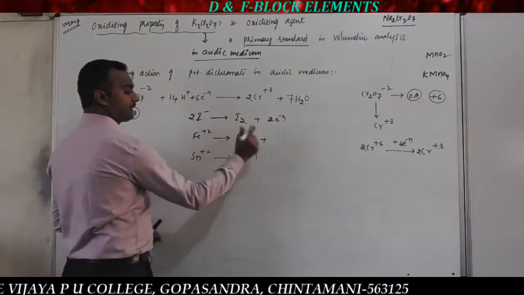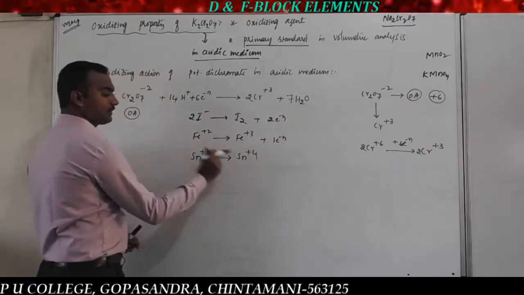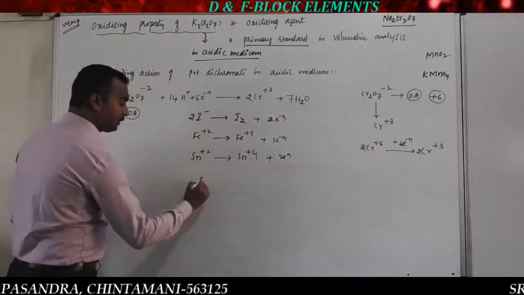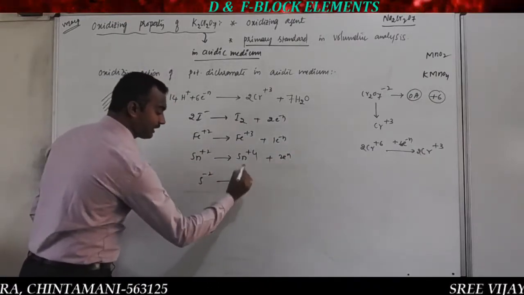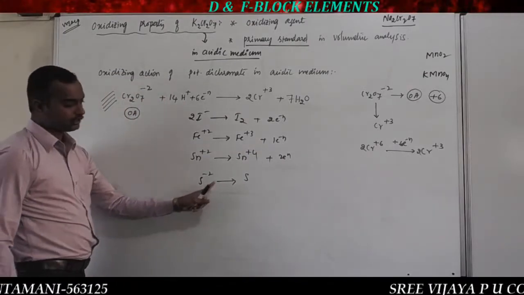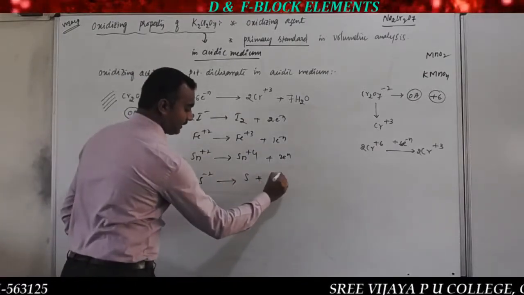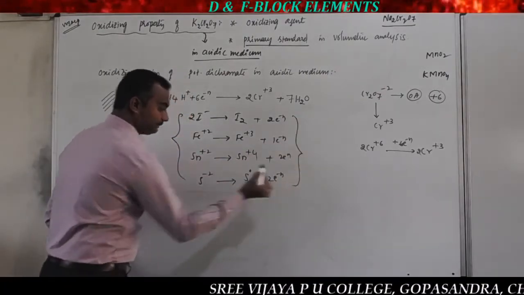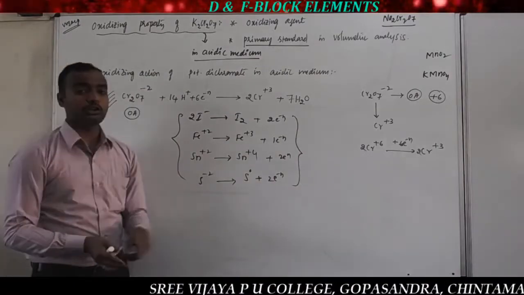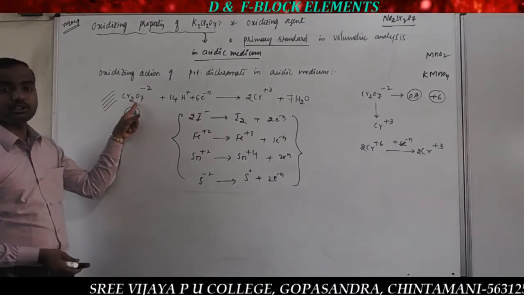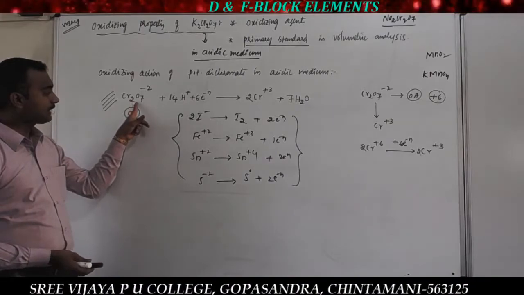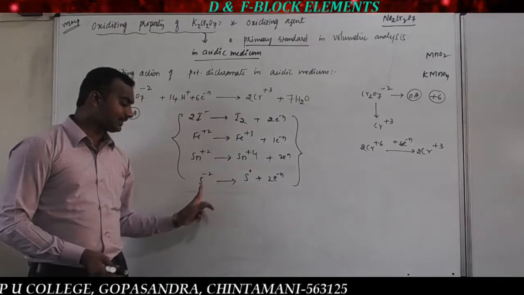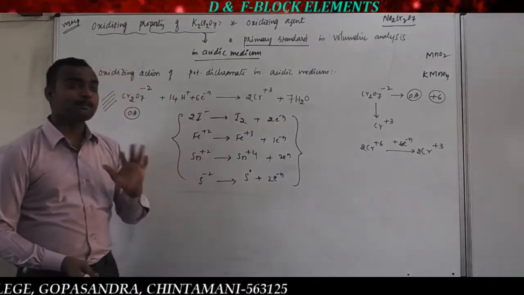Here from Fe+2 to Fe+3, 1 electron is removed. Sn+2 to Sn+4, stannous to stannic, how many electrons? 2 electrons. Similarly, the oxidation of sulfide into sulfur: sulfide S-2 into sulfur, again 2 electrons are lost. So observe all these processes: all of them are oxidation. To carry out this oxidation we are going to use the oxidizing agent potassium dichromate. So dichromate converts iodide into iodine, ferrous into ferric, stannous into stannic, sulfide into sulfur, and what is the balanced equation?